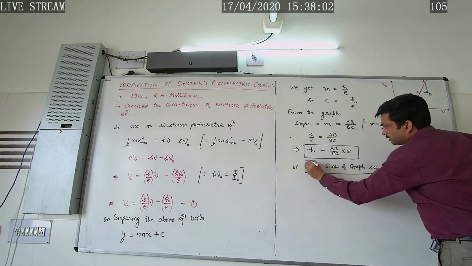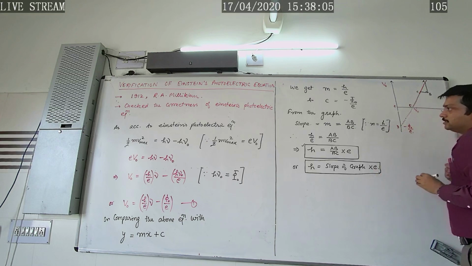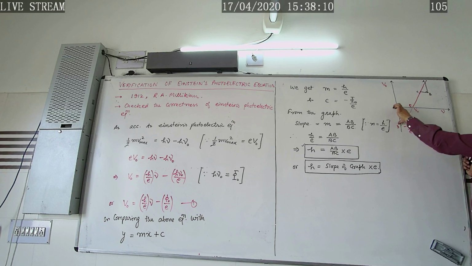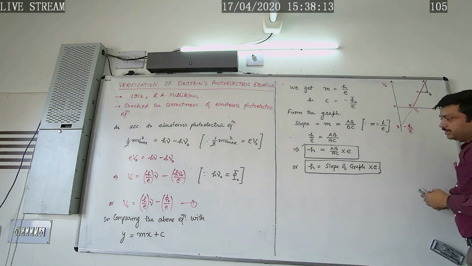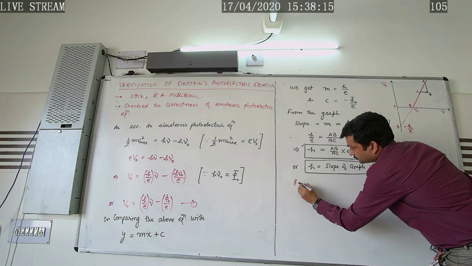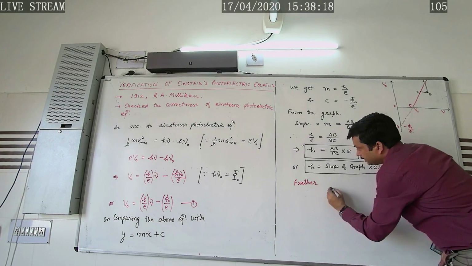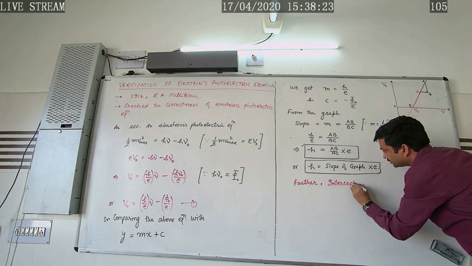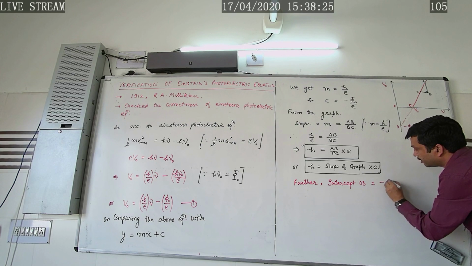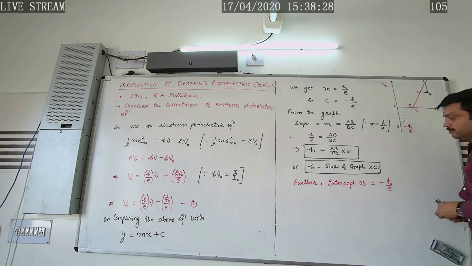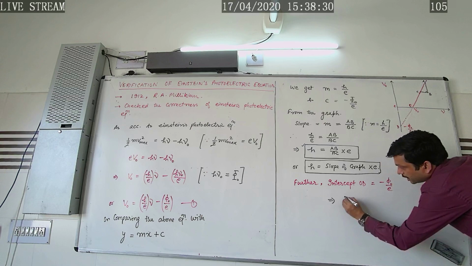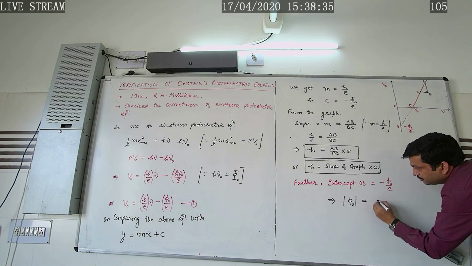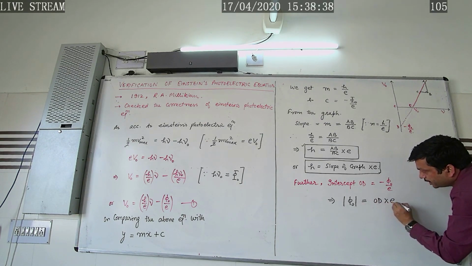So in this way we can write this equation. Further, the intercept OD equals minus phi naught by E, which implies, in order to calculate the work function, the magnitude of the work function of the metal equals OD multiplied by E.